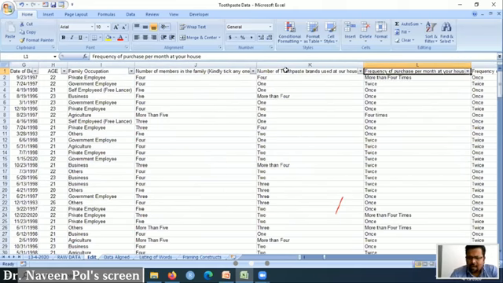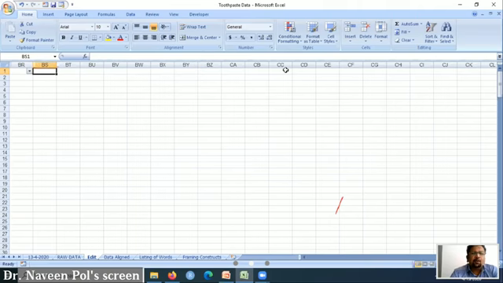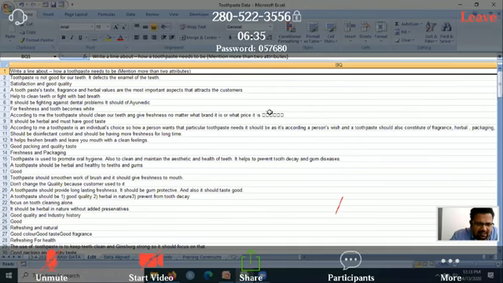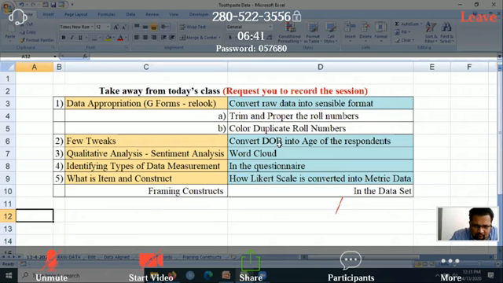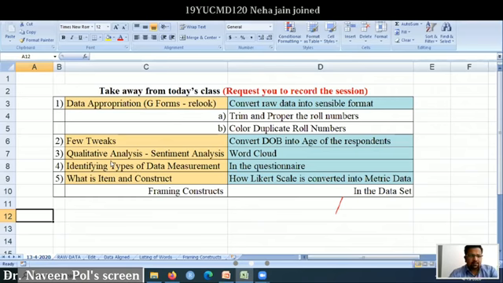Now I will go to the most fascinating part, doing qualitative analysis. I would like to repeat and emphasize qualitative analysis, in which, if you remember, there is sentiment analysis. So this we have done: duplicate roll numbers we have seen, and we have converted the date of birth into age. Now we are going to do qualitative analysis, sentiment analysis. Someone is raising their hand. What happened? Any problem? Okay, nothing.